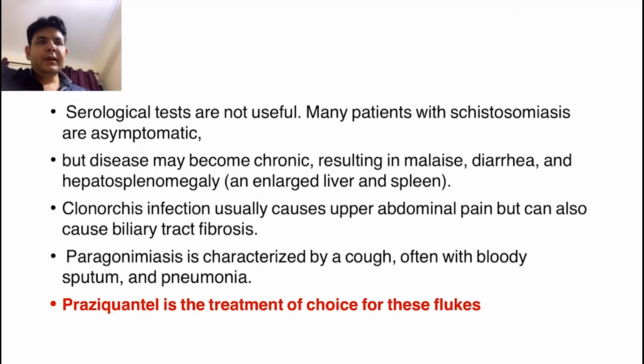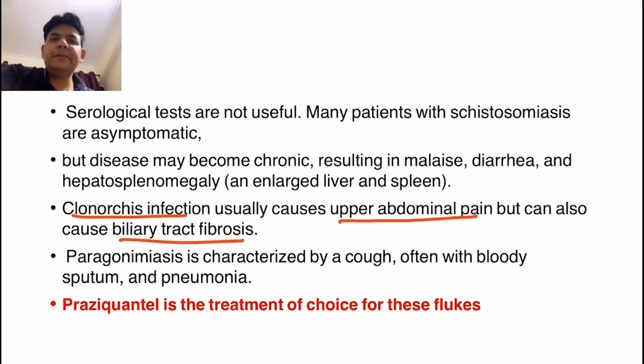As you can see in the options, there was Clonorchis sinensis also. So you should know the features of it and what it can cause. Mainly Clonorchis sinensis leads to upper abdominal pain and can cause biliary tract fibrosis.